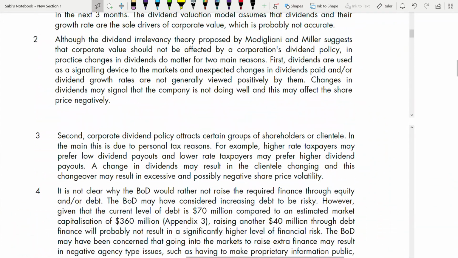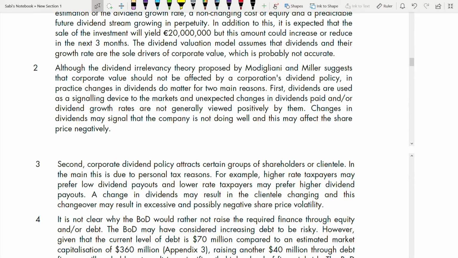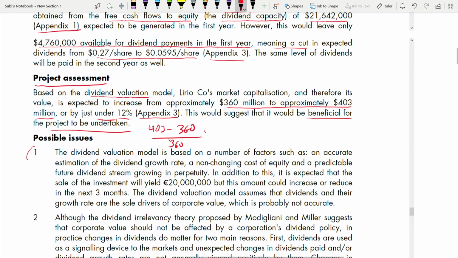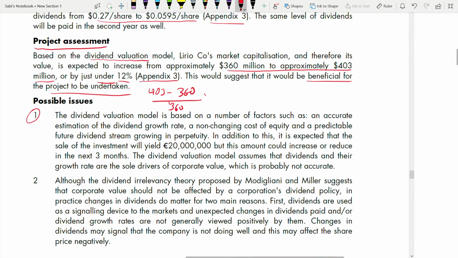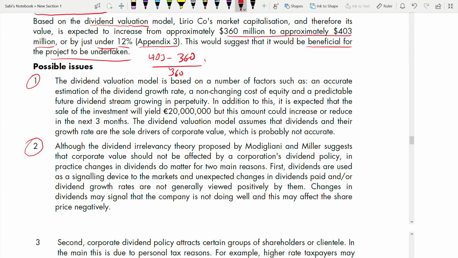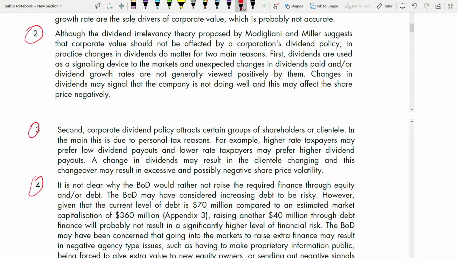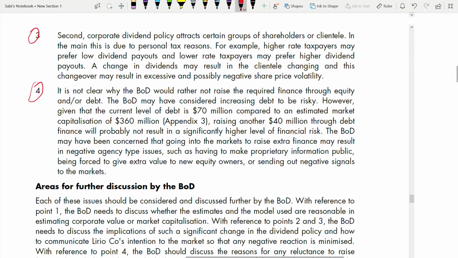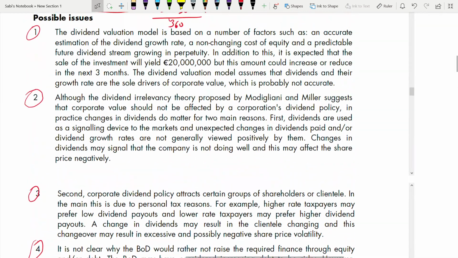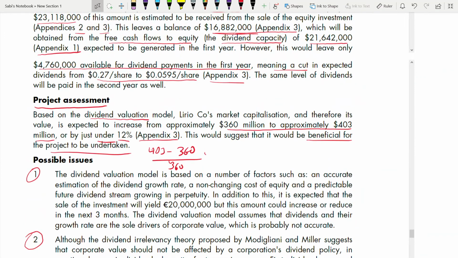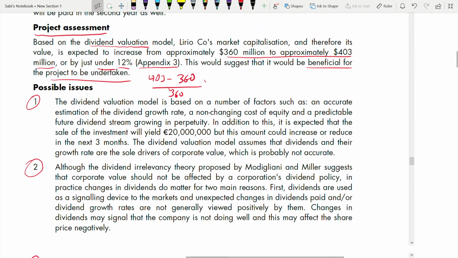Since this is a discussion paper, this is not report writing, that's why you can see numbers here. It could be in any format. You can write like this, but it has to be explanatory. It cannot be short sentences or 1 or 2 words, not like bullet points. Don't confuse this with bullet points.